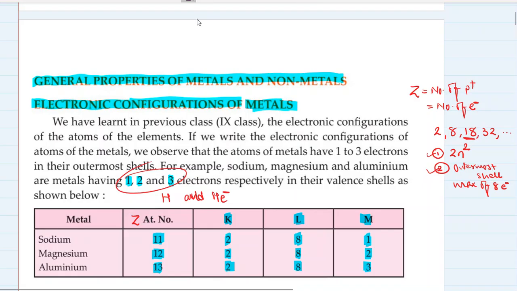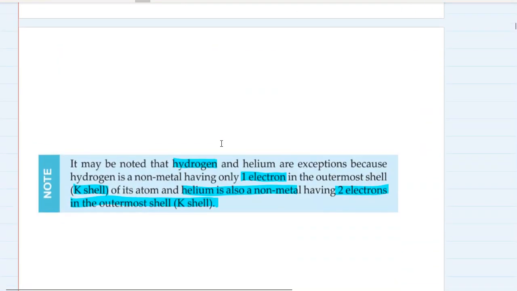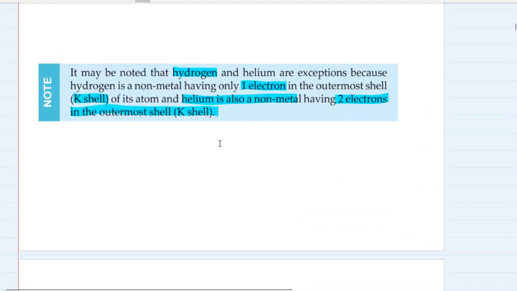We do not intend to include hydrogen and helium in the list of metals. Why? Because they have also got one and two electrons, but that does not make them metals. They also have one and two electrons in their outermost shell, but that does not make them metals. Okay, so they are exceptions and they are not metals.